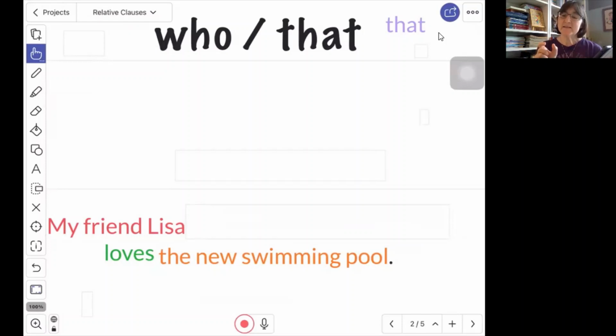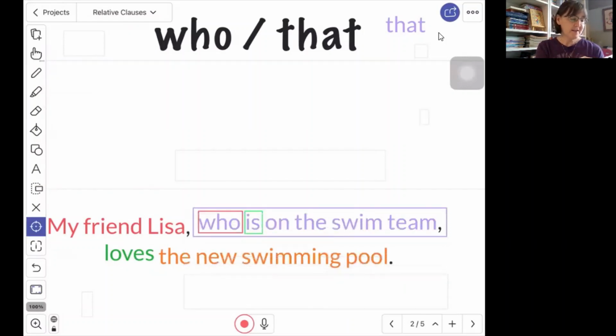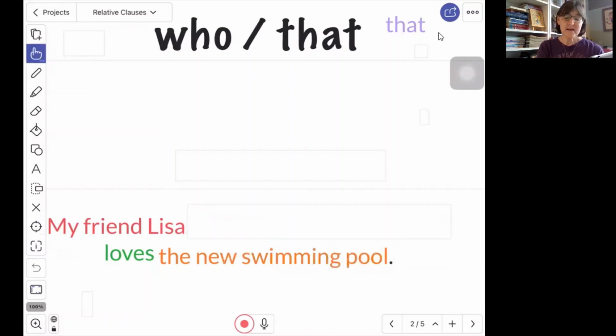When we want to stick something into the middle of the sentence, especially in between the subject and the verb, and we don't need it, then we want to put a comma before it and after it. And the comma at the beginning and at the end of this clause tells us that we can take that clause right out of the sentence and the sentence will still make sense. So here is our independent clause, subject, verb.